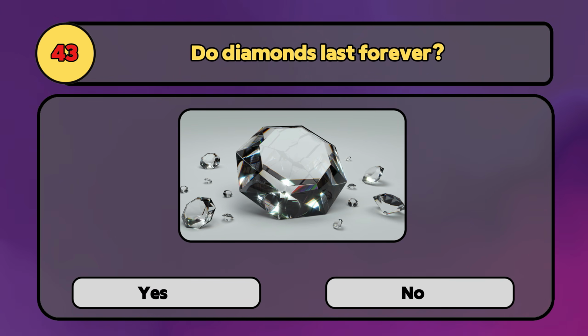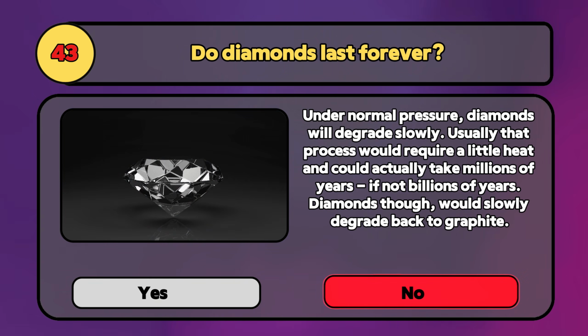Do diamonds last forever? No. Under normal pressure, diamonds will degrade slowly. Usually that process would require a little heat and could actually take millions of years, if not billions of years. Diamonds, though, would slowly degrade back to graphite.